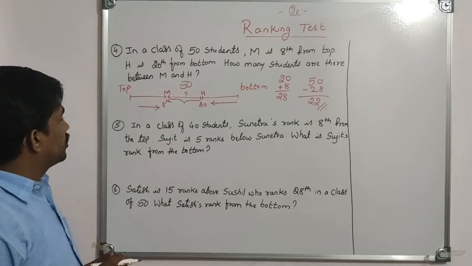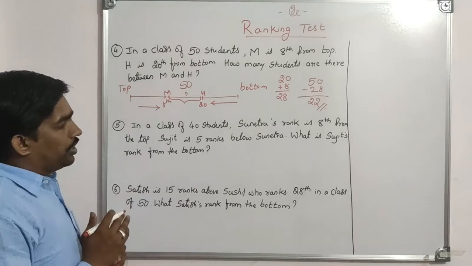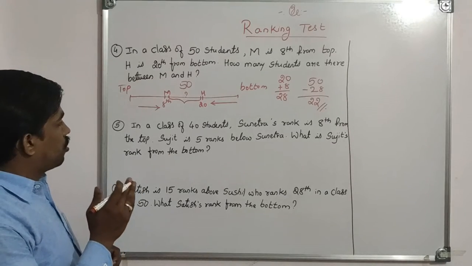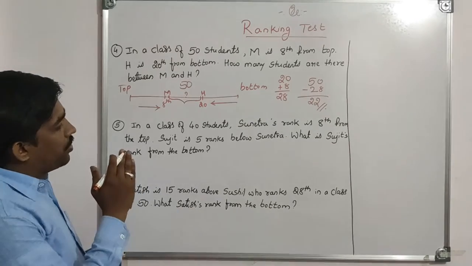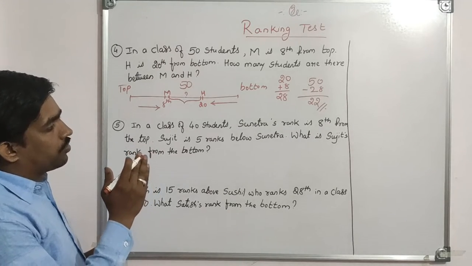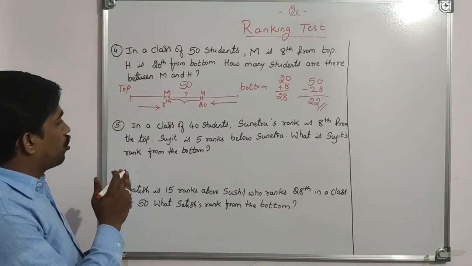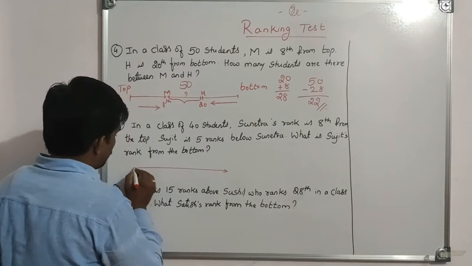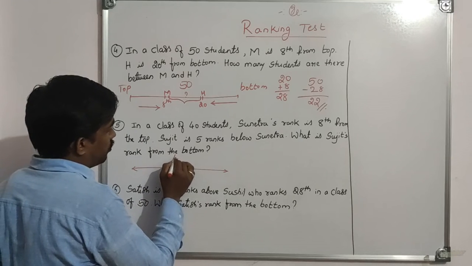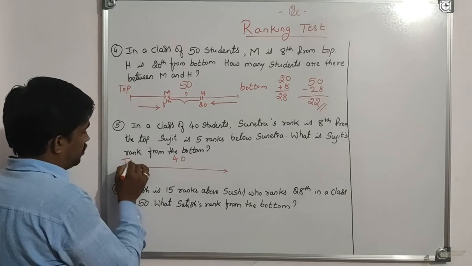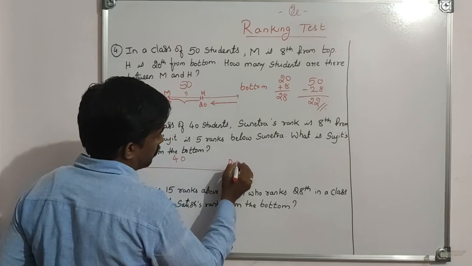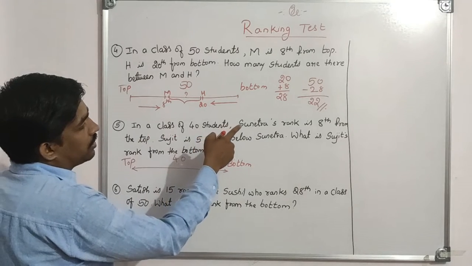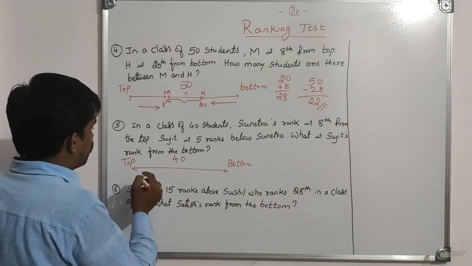Coming to our fifth question. In a class of 40 students, Sunetra's rank is 8th from the top. Sujit is 5 ranks below Sunetra. What is Sujit's rank from the bottom? Again, this is almost the same question. So total how many students? 40 students. Okay, this is top and this is bottom. Sunetra is 8th from the top.